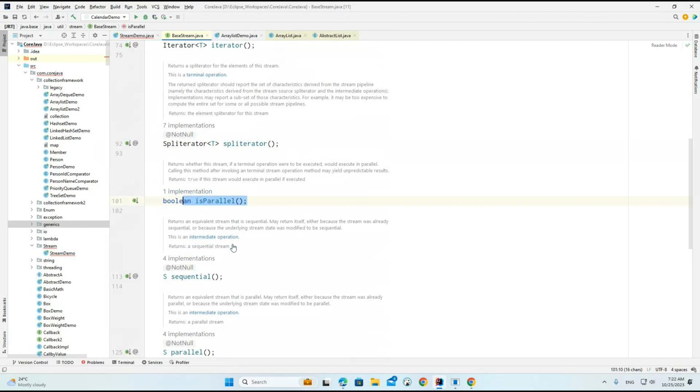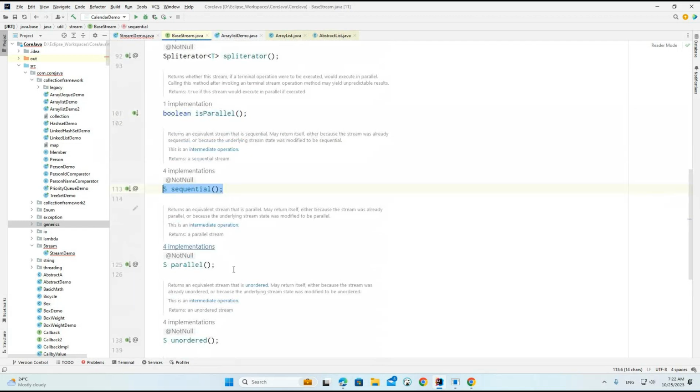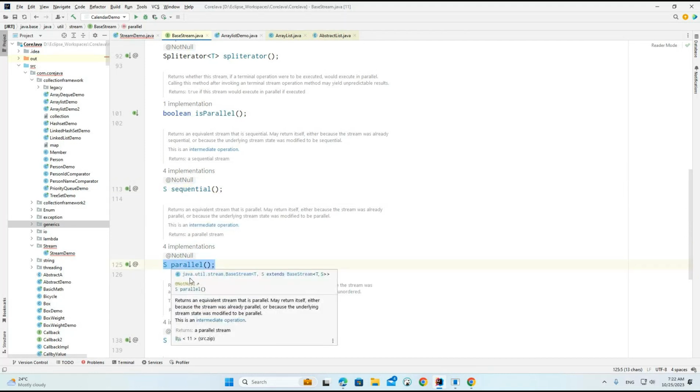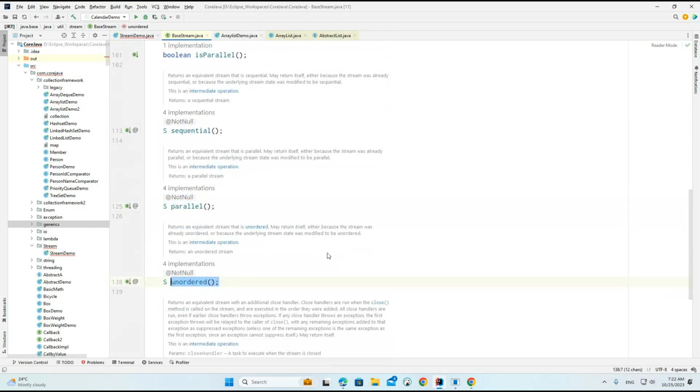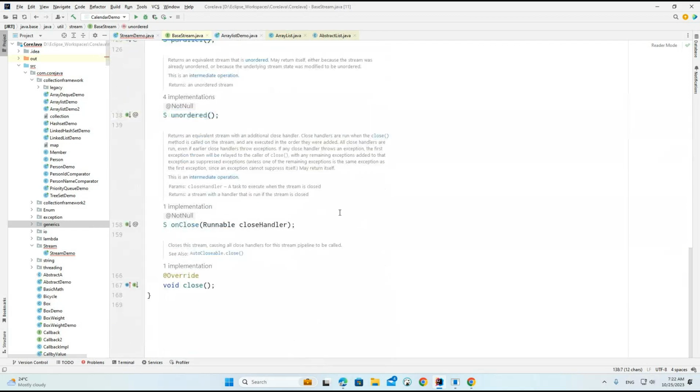Now these are the abstract methods. So what exactly do the abstract methods contain? You can see this is the sequential method and it returns the generic type S. In the same way we have parallel, which returns S, and the unordered method. We also have onClose and close methods. These are all the abstract methods we have under this interface called BaseStream.